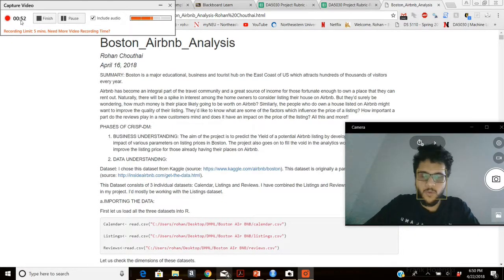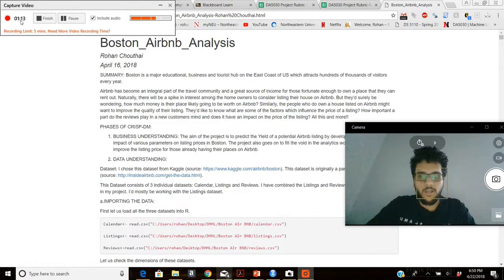Also, from a tourist perspective, if I want to live in Boston for a couple of nights, I'd like to know what neighborhoods are better to find myself an accommodation in. So all this and more is what my project aims to shed some light on.